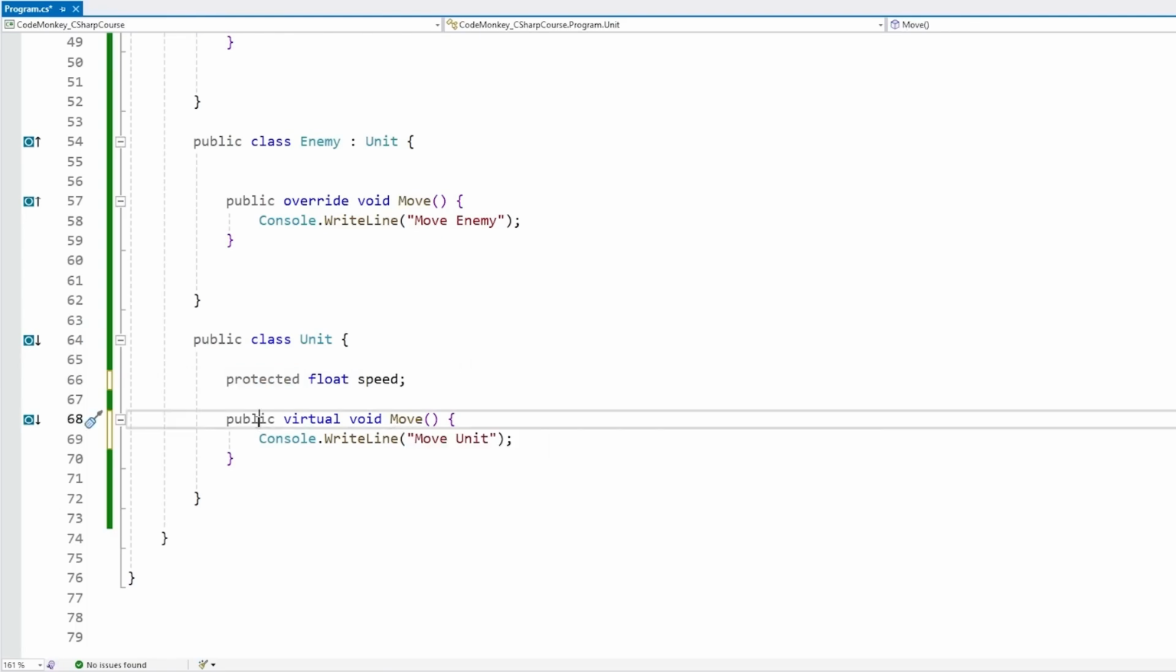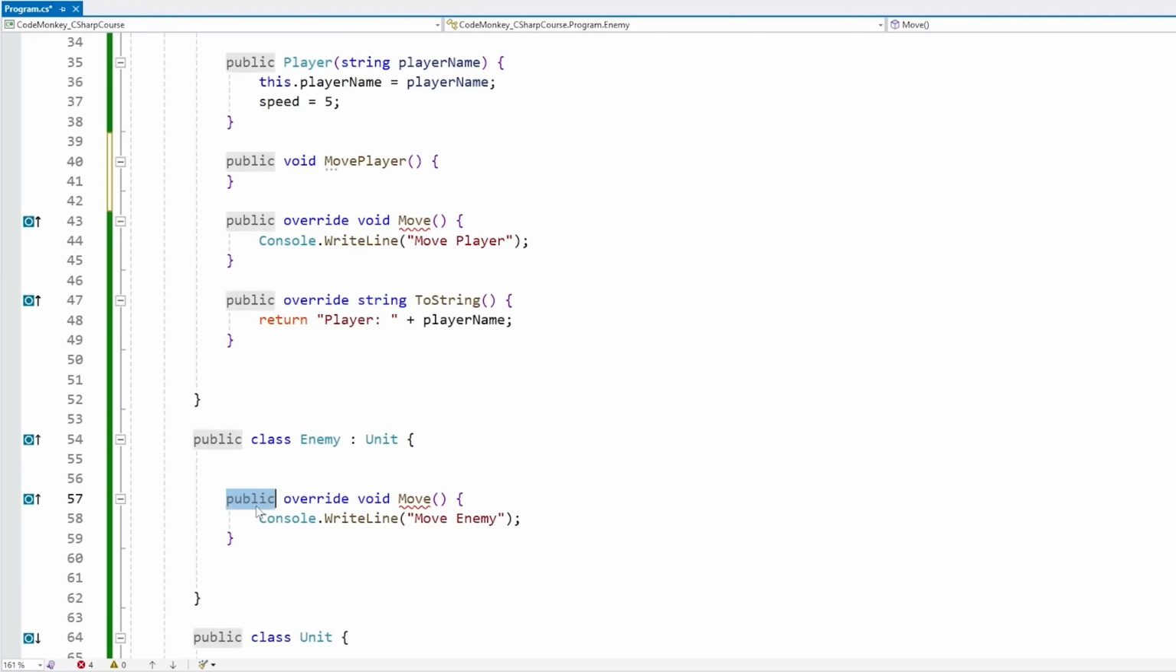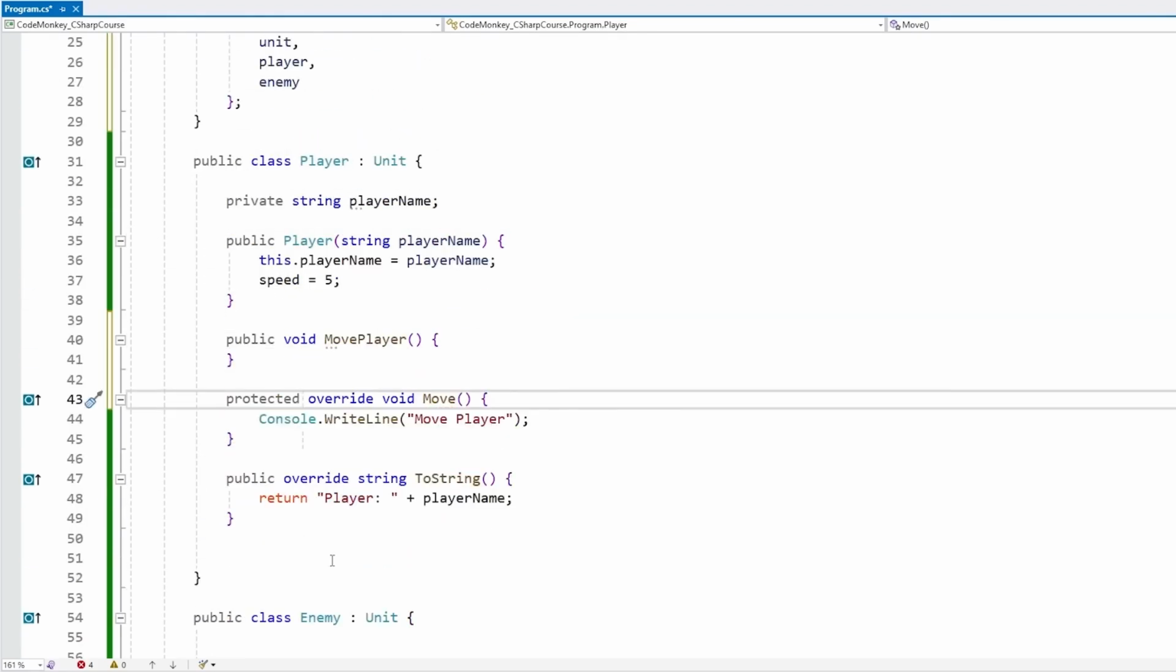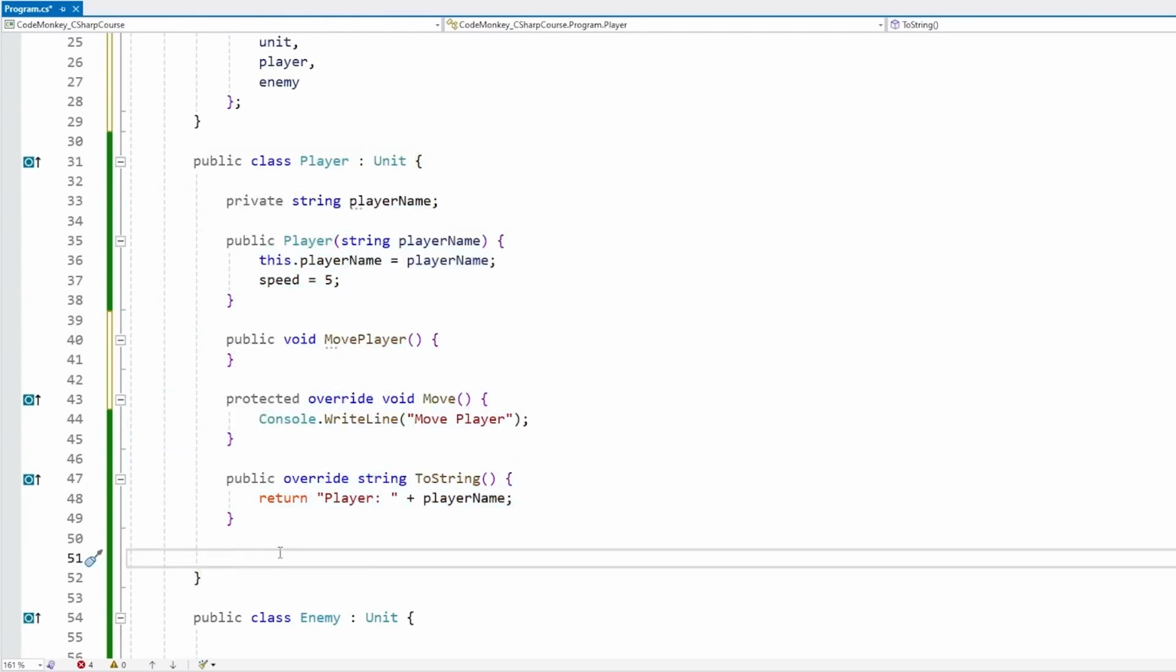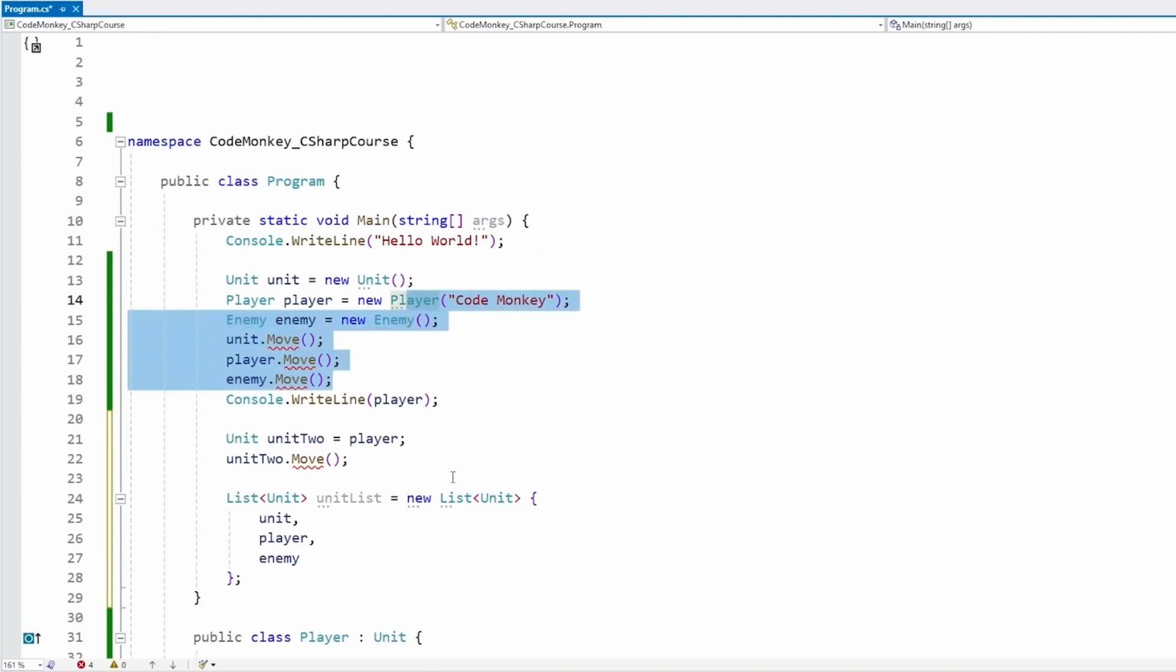Or for example, in a field, make it protected virtual. Like this, all the other classes can access it. So this one just needs to be modified into protected override, and then the same thing on this one, protected override. By doing that, the classes that extend that base class can indeed access it. But over here, this one can no longer access it.